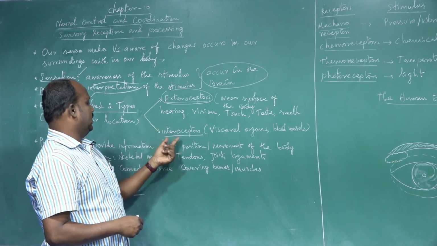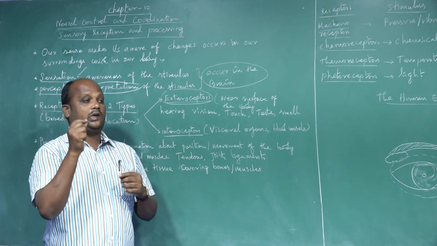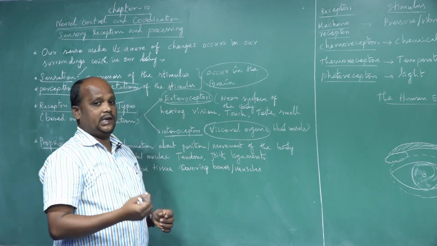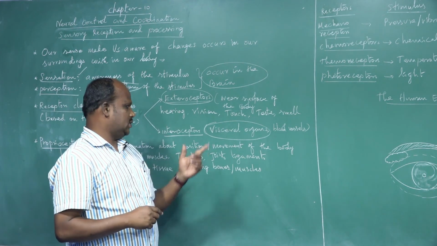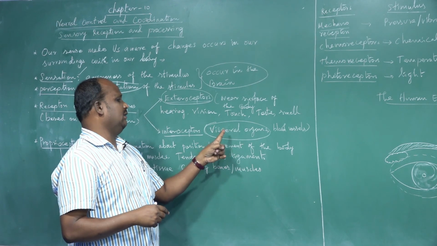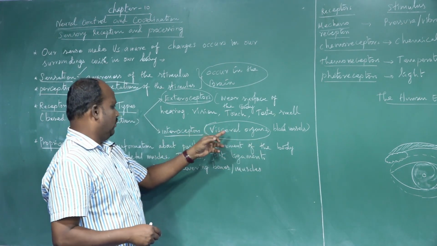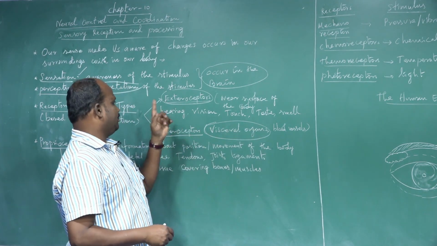The second one is the interoceptor, which means the internal part: the visceral organs present in our body also act as receptor organs. The visceral organs and blood vessels are called interoceptors.